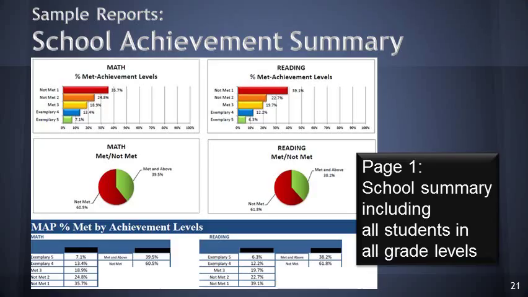This is an example of the first page of a school achievement summary report. At the top, you'll see performance by achievement level, and then you'll see performance by met, not met summary, and at the bottom are the tables with the exact numbers. And this report does include all students in all grade levels for each school.